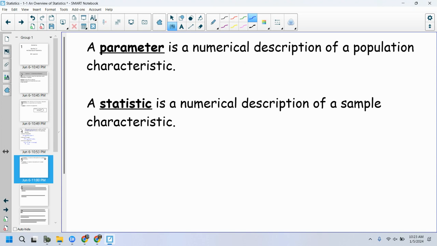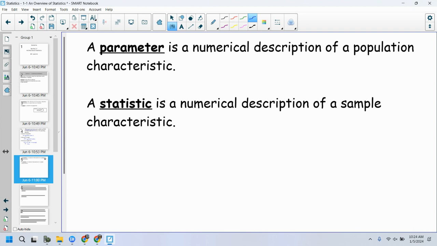That is the parameter. Now, if I had said, okay, the population is all students at Lake High School, and then I took just the seniors, a subset of that population, the sample is just the seniors of Lake High School, and I said, okay, let's calculate that sample GPA. Okay, now that's a statistic. That statistic is a numerical description of a sample characteristic. So if I sample out of the entire population and talk about something numerical about that sample, we would call it a statistic rather than a parameter.